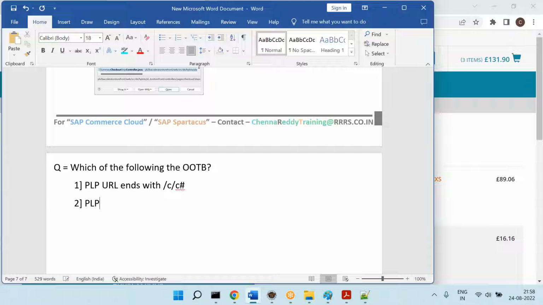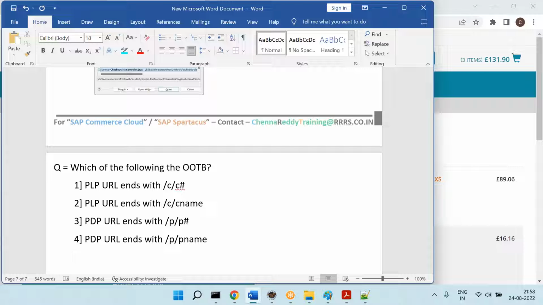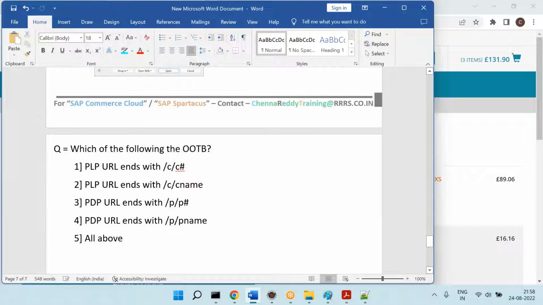Second one, PLP URLs ends with /c/category name. Third one, PDP URLs, product detail page URLs ends with /p/product number. And the fourth one, PDP URLs ends with /p/product name. Okay, all above. Which is the correct answer? All above.